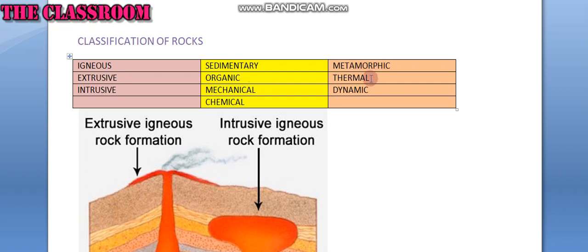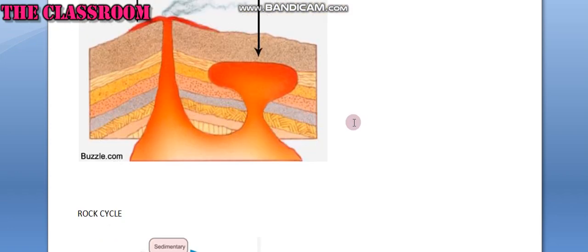Metamorphic rock: thermal and dynamic. If the rocks are created by high temperature, we call it a thermal rock. When the rock is formed by high pressure, we call it a dynamic rock.